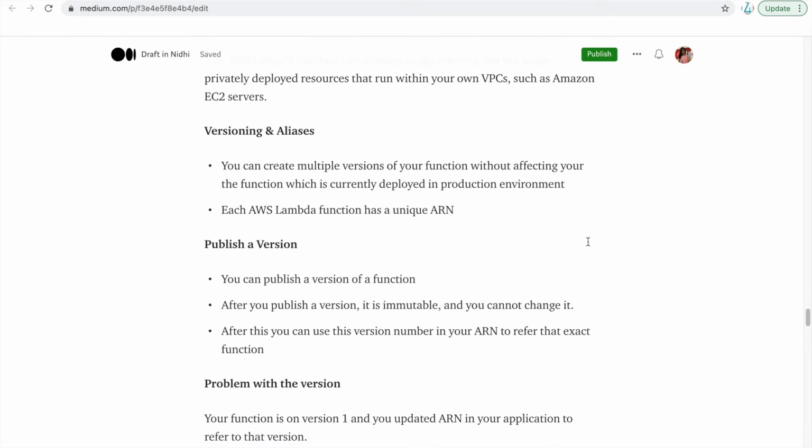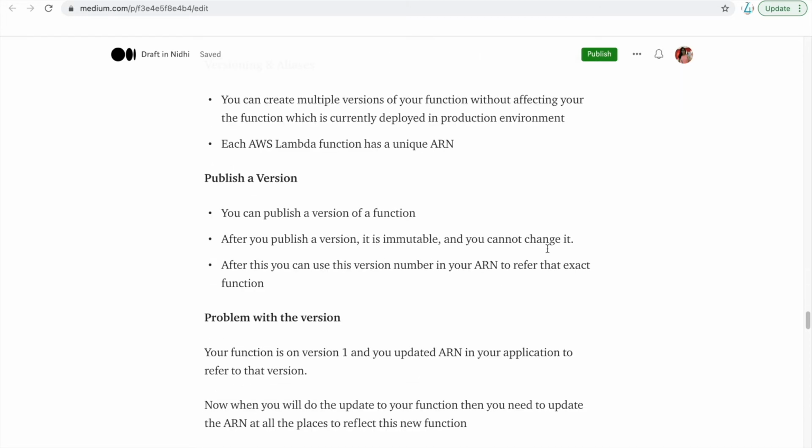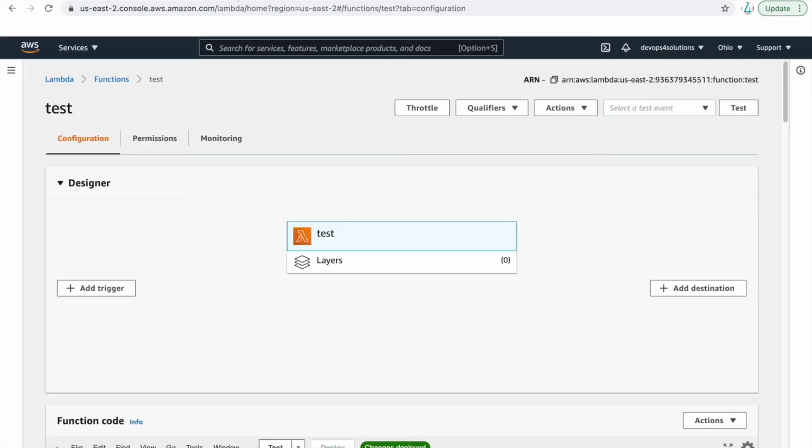After you publish a version, it is immutable and you cannot change it. After this, you can use this version number in your ARN also to refer to that exact function. The ARN is what you use whenever you need to use this function anywhere in your application. When there is a version, it is part of the ARN. I'll show you. Here you can see that right now it's all $LATEST. I have not created any versions.